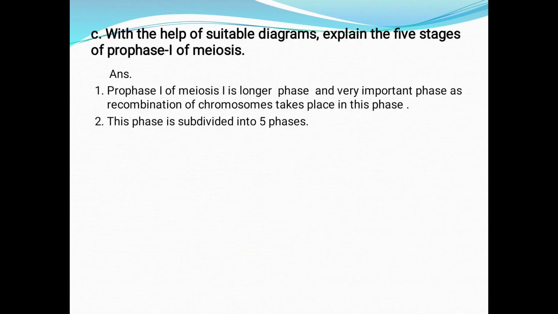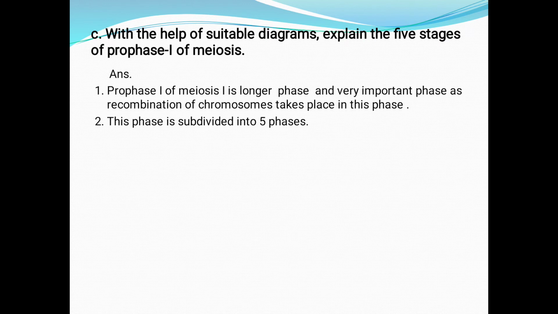Next, with the help of a suitable diagram, explain 5 stages of prophase 1 of meiosis. See students, we know that meiosis is performed in two stages, meiosis 1 and meiosis 2. And meiosis 1 has prophase 1, metaphase 1, anaphase 1 and telophase 1. From that, here they have asked about prophase 1 to explain. Okay, let's see the answer.